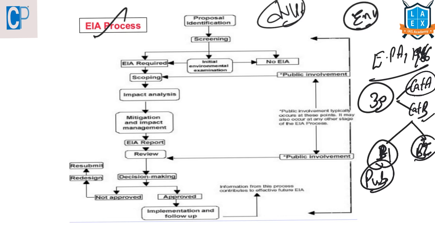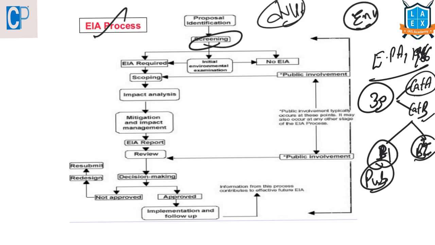Now let us see what is the process in brief. First of all, the screening will take place. What is screening? It is the simplest process in this assessment. It will decide whether this project needs this environmental impact assessment or not. Simply, yes, it is needed. Then it will go to a preliminary assessment. This preliminary assessment involves research, review of available data, and it will also take expert advice to identify what could be the impact of the project on the local environment.